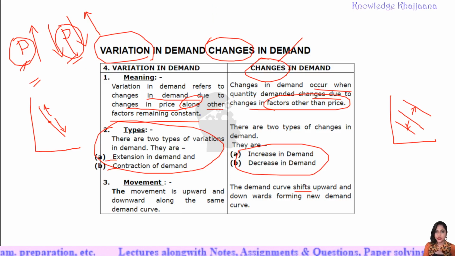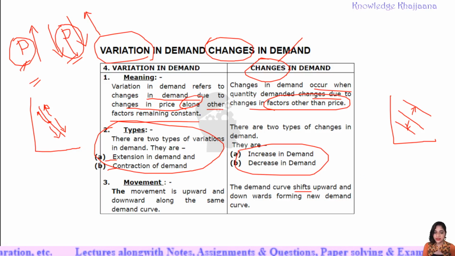Changes in demand is also called a shift in demand because the demand curve, this was the earlier demand curve, shifts. And here the demand curve remains the same, but it moves. There is only the movement. Okay, movement means it goes either upward or downward. Only the movement in the demand curve. Now let's learn in detail.